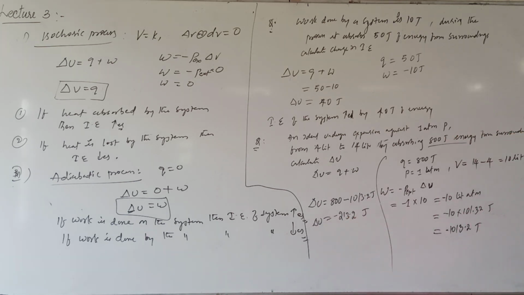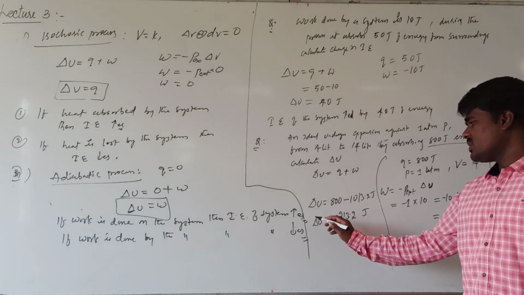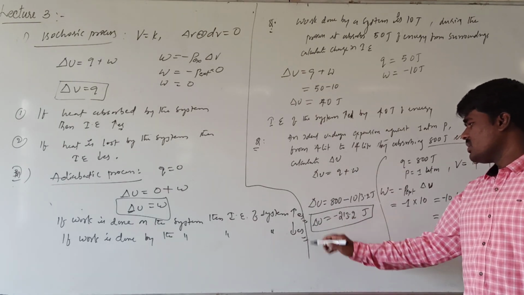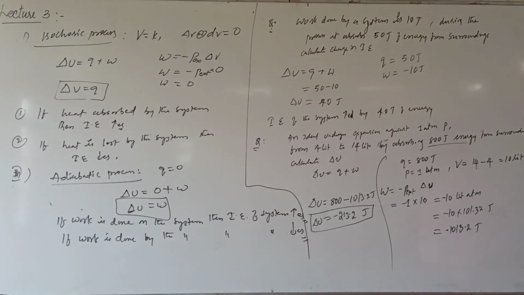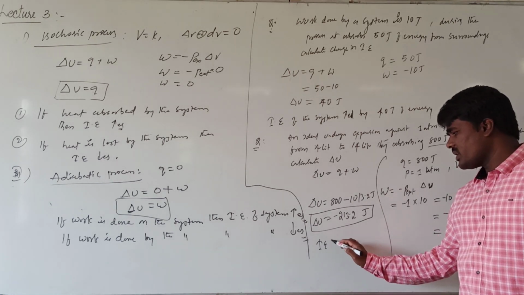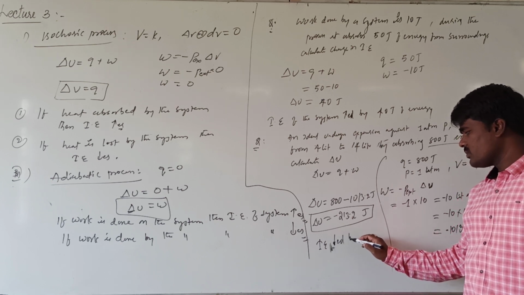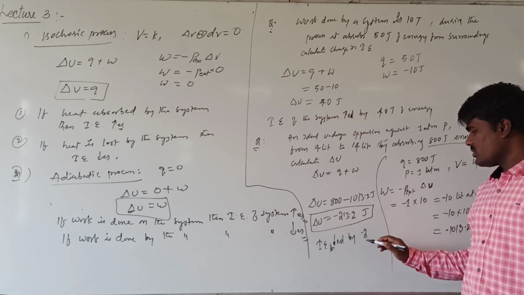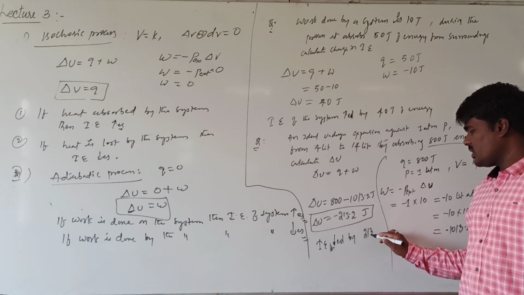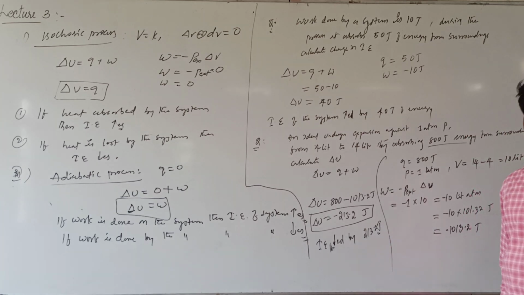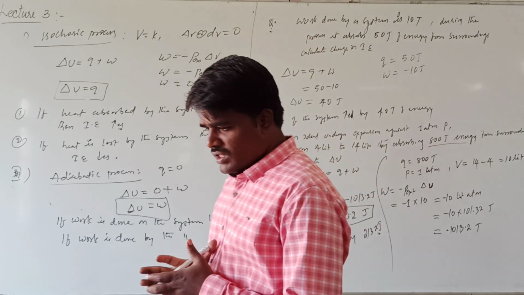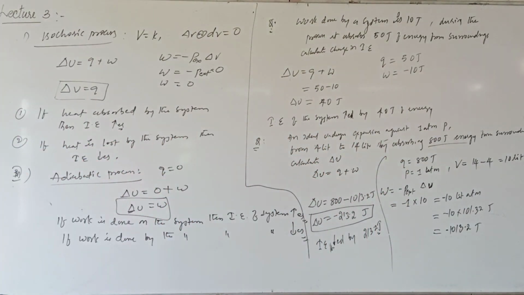Is it negative or positive? What does this mean? Here work is done by the system. During this process the internal energy of the system is decreased by 213.2 joules. This is how you have to calculate the change in the internal energy in various processes.